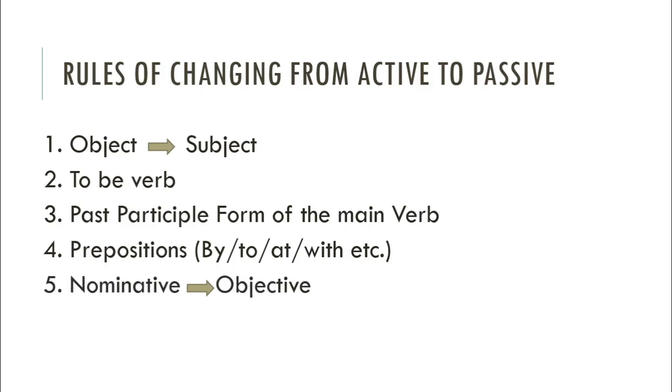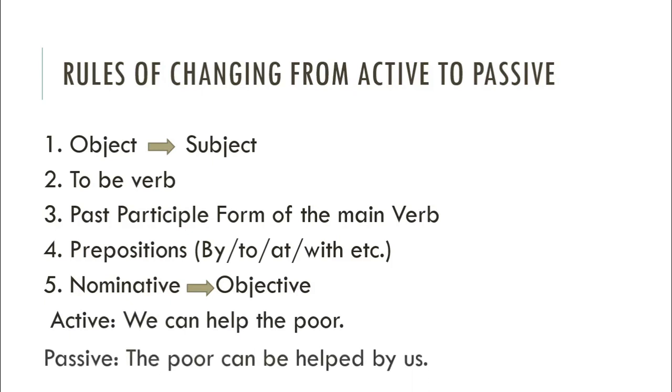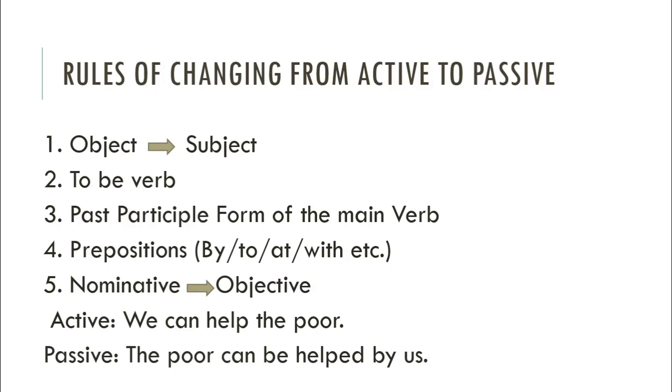Number 5, nominative or the subject will be object. That means nominative case will be objective. For example, we can help the poor. The poor can be helped by us.